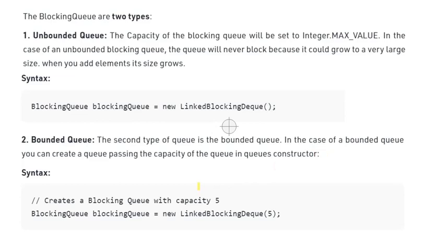And this nature we can implement with LinkedBlockingQueue as well as ArrayBlockingQueue. So we can provide the initial capacity, here 5, for the queue, and at a time you cannot add more than 5 objects inside the queue.